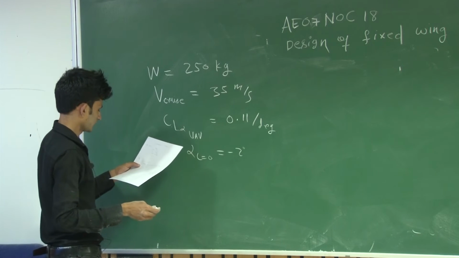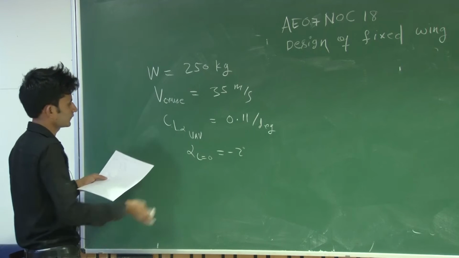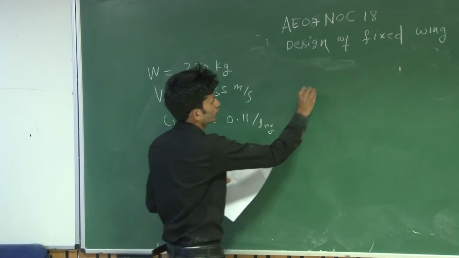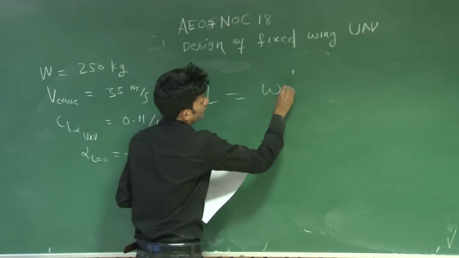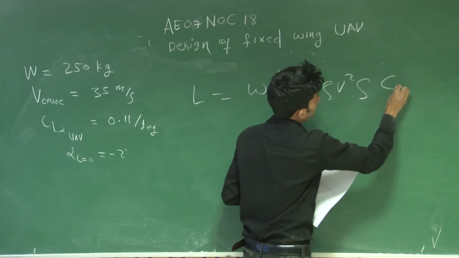So in first question, with this given information, first you can find the CL trim. What will be the CL trim? You can just equate lift equal to weight equal to half rho V square S into CL trim.